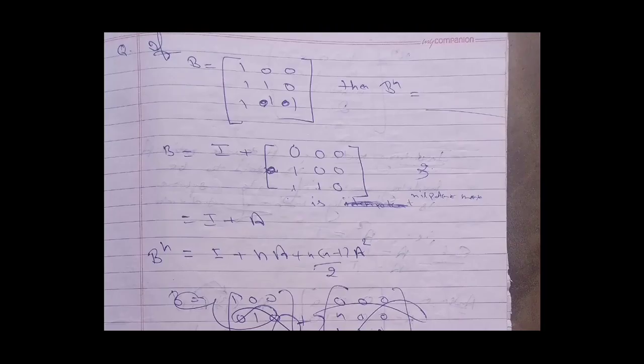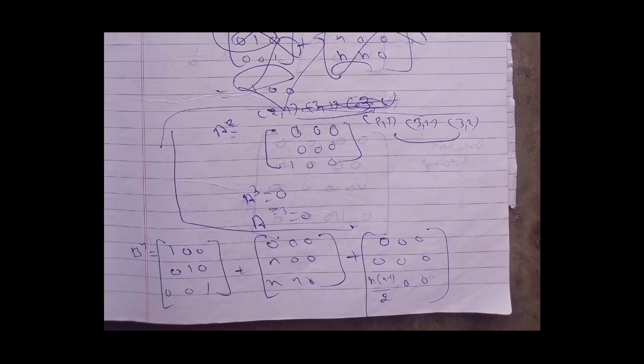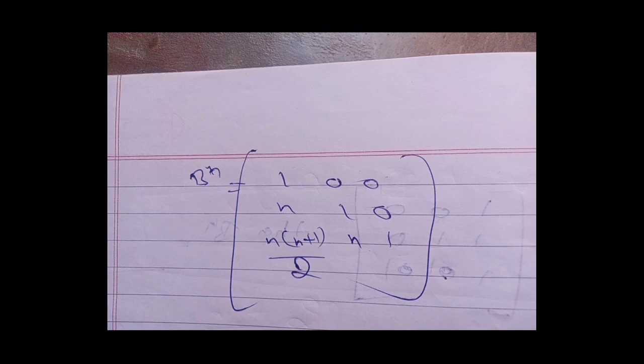Now see this question. If B is some matrix, then B raised to the power n will be what? Now you can write the B matrix like this: identity matrix plus this matrix, and denote this matrix by matrix A. Now the index of matrix A is 3. So B raised to the power n will be equal to the identity matrix plus nC1 times matrix A plus nC2 times A raised to the power 2, which will be further equal to the identity matrix plus n times A plus n times (n minus 1) divided by 2 times A raised to the power 2. B raised to the power n will be equal to the sum of these three matrices, which will finally equal this matrix.